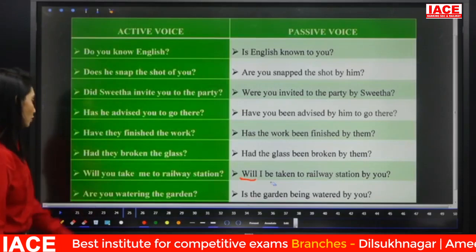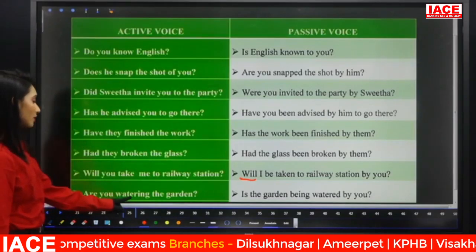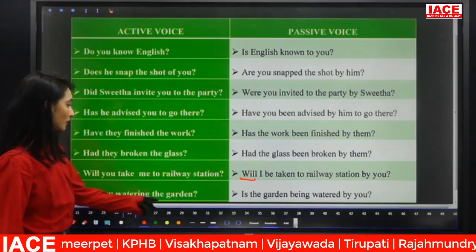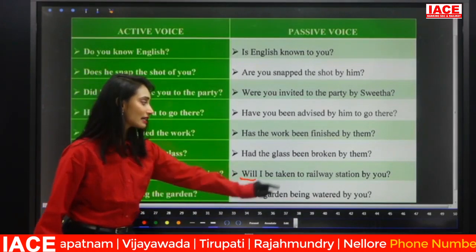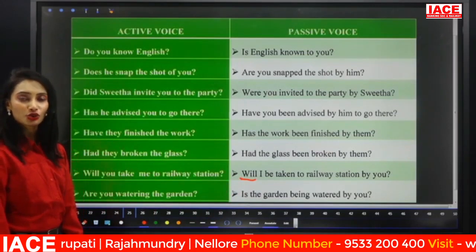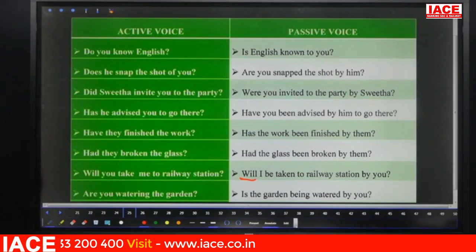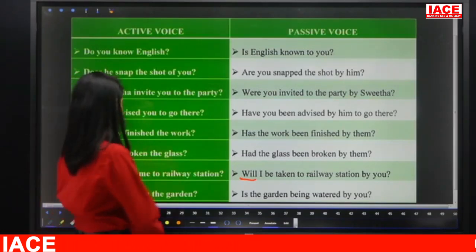Will I be taken to the railway station by you? Next, are you watering the garden? So here we have V4. So V4 means B form is being. Are you watering the garden? Garden is singular. So is the garden being watered by you? So please quickly take the screenshot and do practice. So now let's move on to the next one.